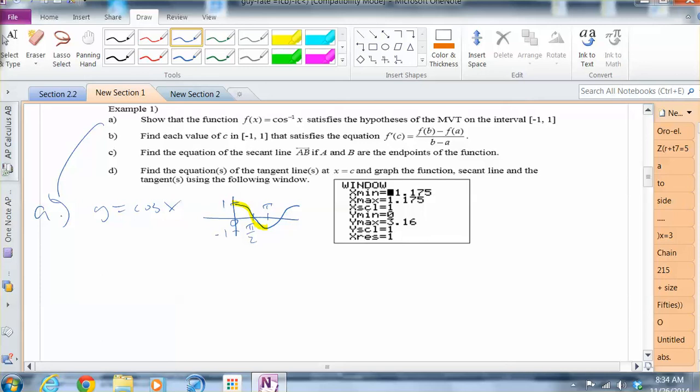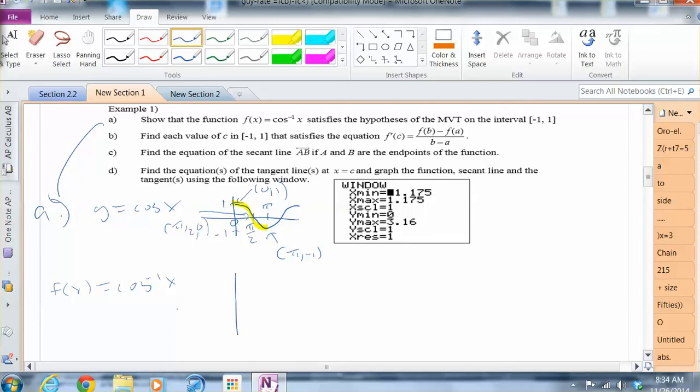And we do have some points here that we can look at, like 0, 1, pi, -1, and of course, pi over 2, 0. So the inverse function, if I try graphing inverse cosine x, is when we just simply switch x and y, reflect part of our graph over the line y equals x.